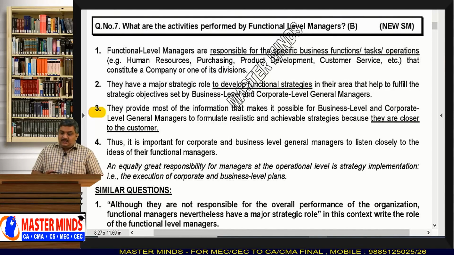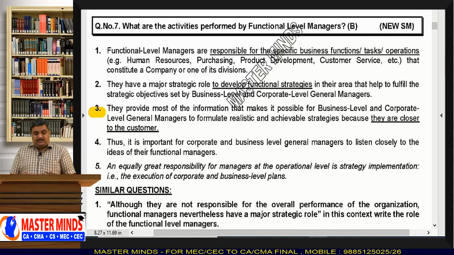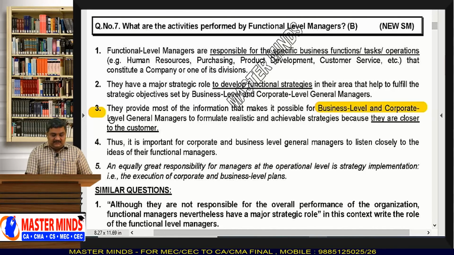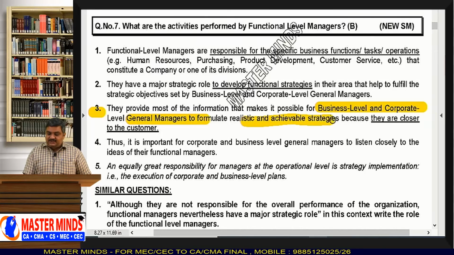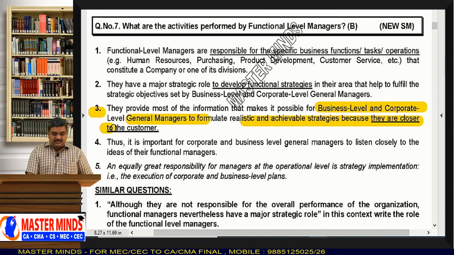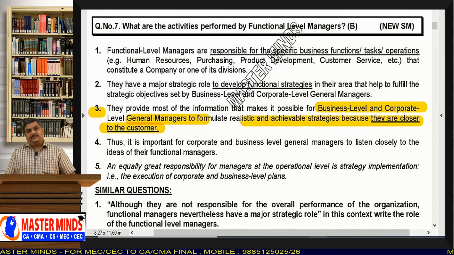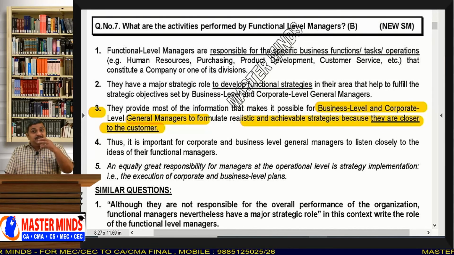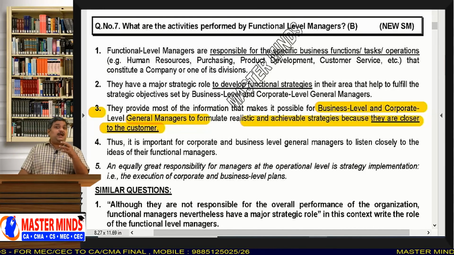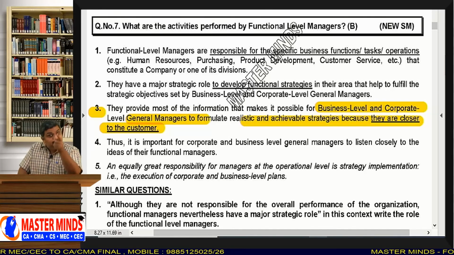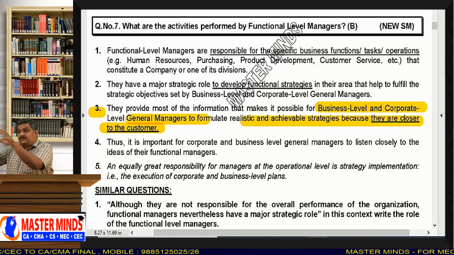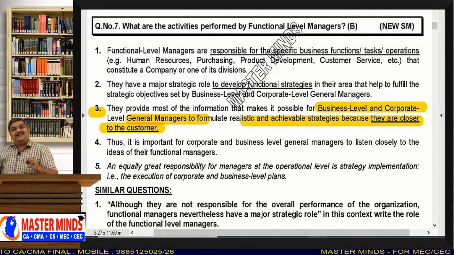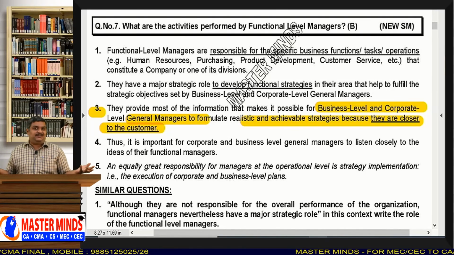They provide most of the information that makes it possible for business level and corporate level general managers to formulate realistic and achievable strategies because they are closer to the customer. See, the business level managers and corporate level managers, if they are intelligent, they have to take the feedback from the functional level managers in making their strategies. Why?